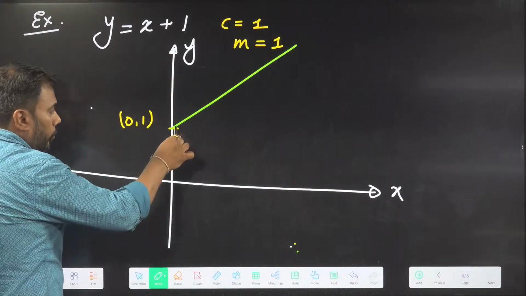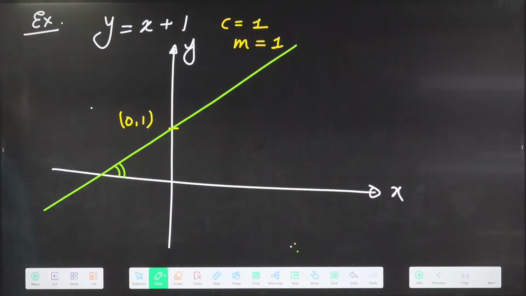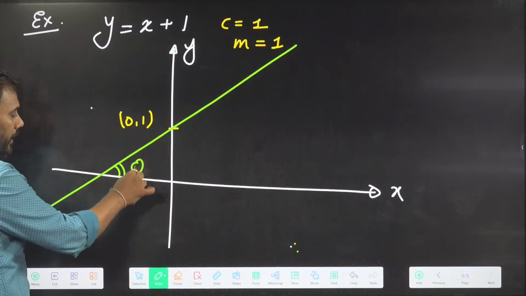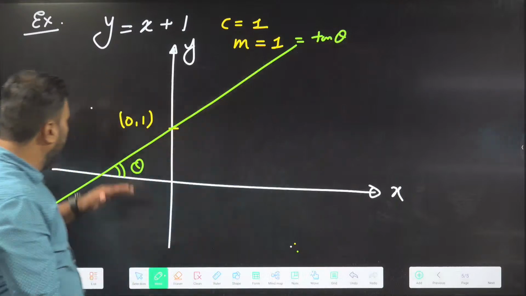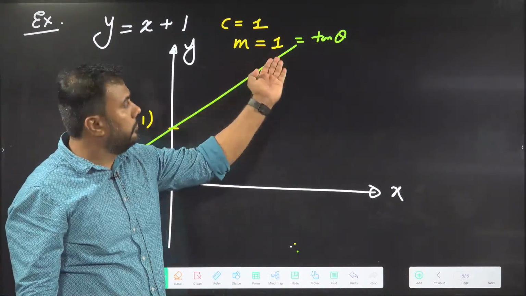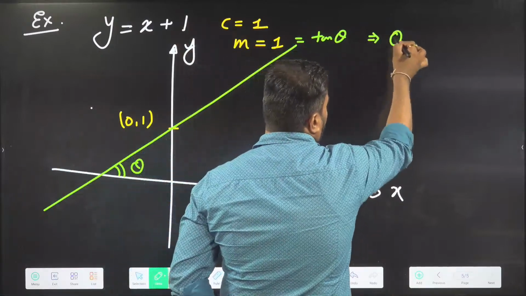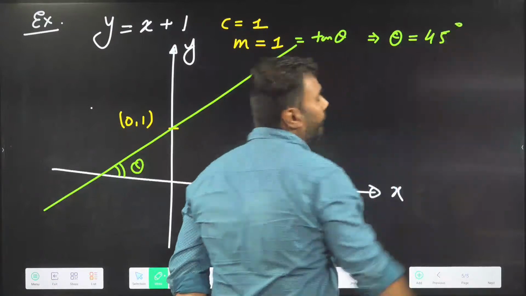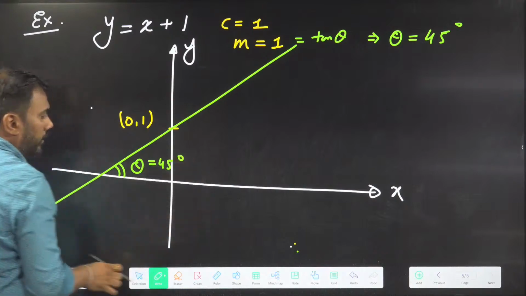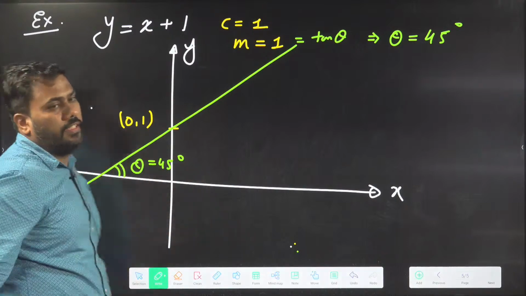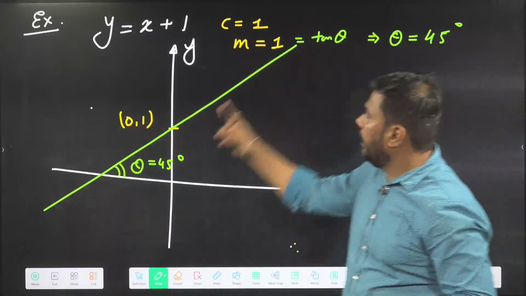If you trace the line backward, it will create some angle here. What will be the tan of this angle? The tan of this angle is itself called the slope. So what should this angle be? Do you know for what theta tan theta is 1? It is for 45 degrees. So I also know the angle of the line with the positive x-axis. It is 45 degrees. So I am drawing this green graph. This is the correct graph for this equation.